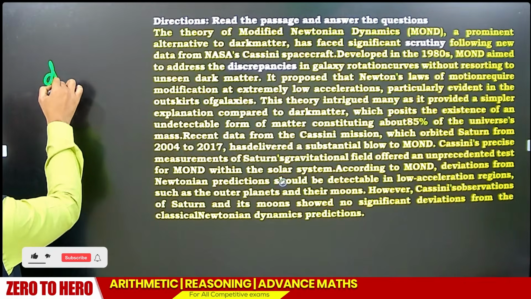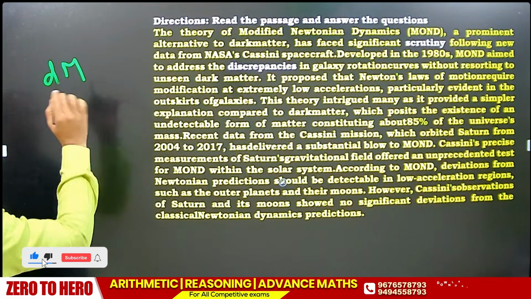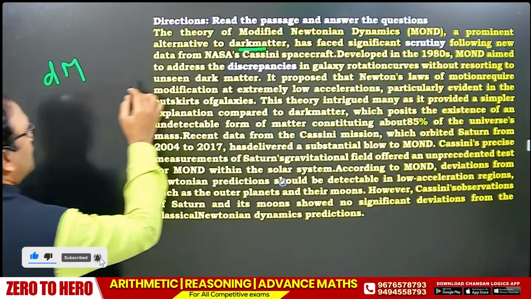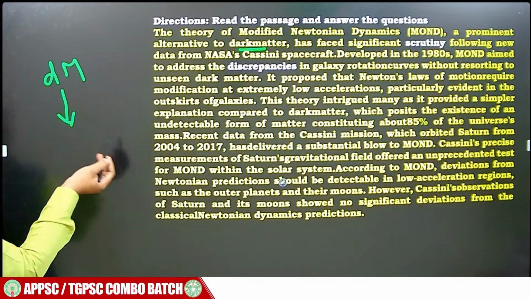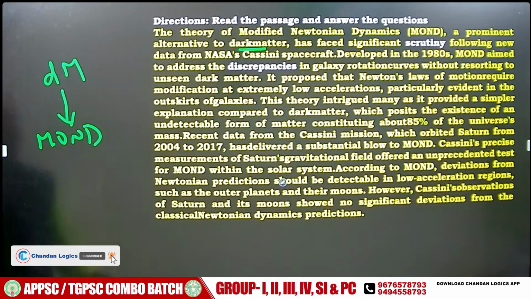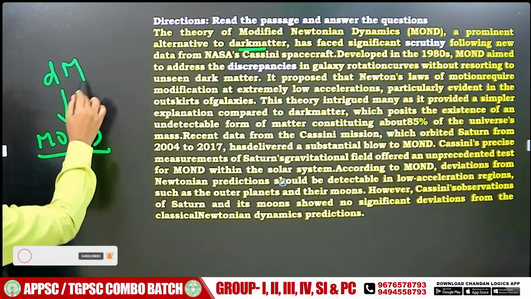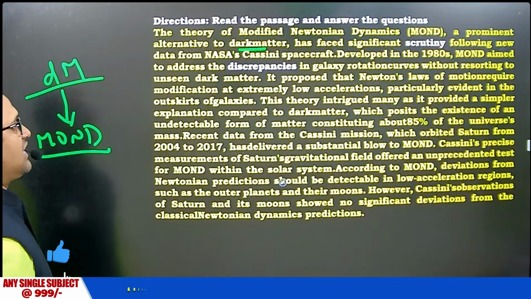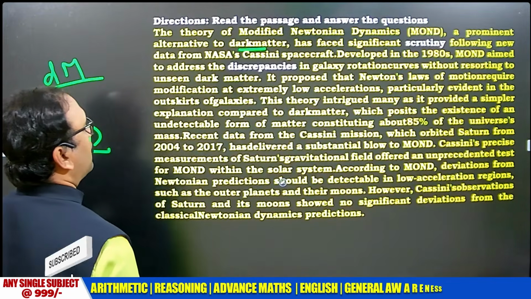So earlier there was dark matter. I'll write in shortcut. Earlier there was dark matter. Now we are trying to create an alternative to dark matter, that is MOND. But this process to replace this with this faced many challenges. Scrutiny.